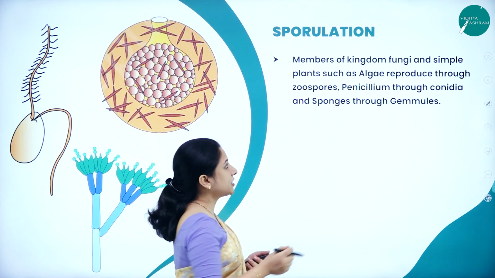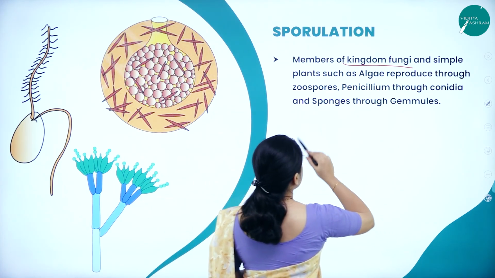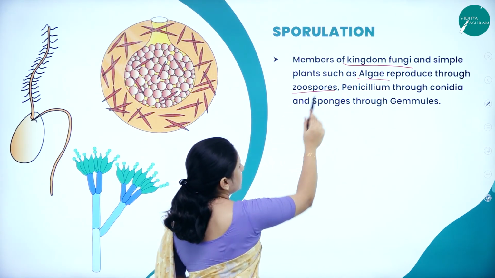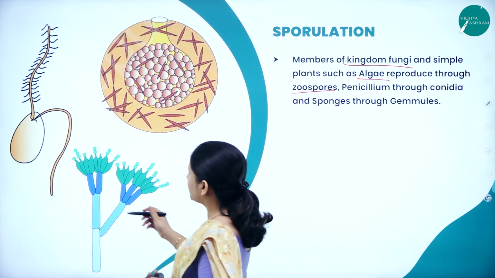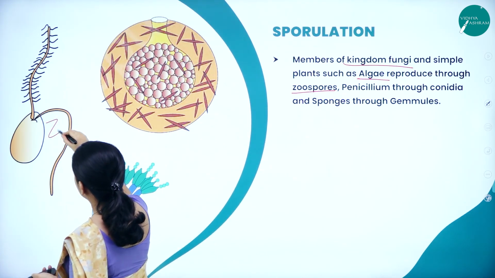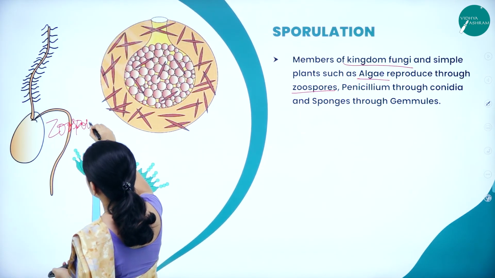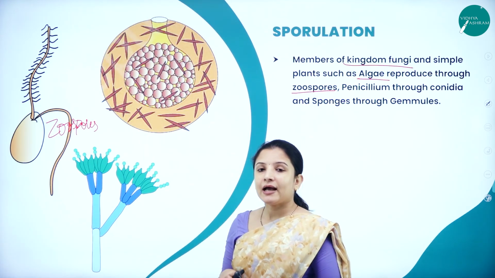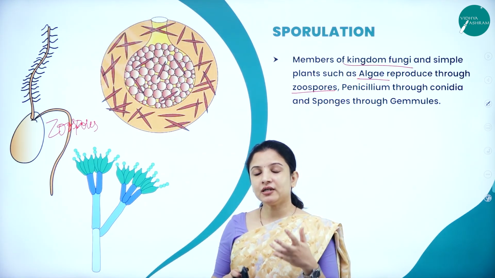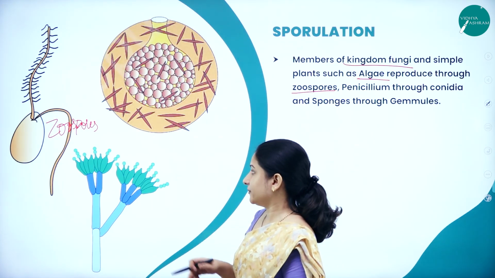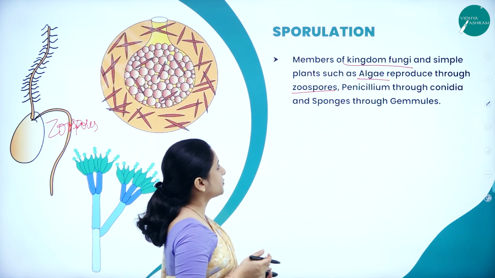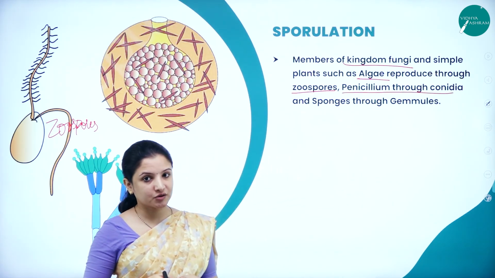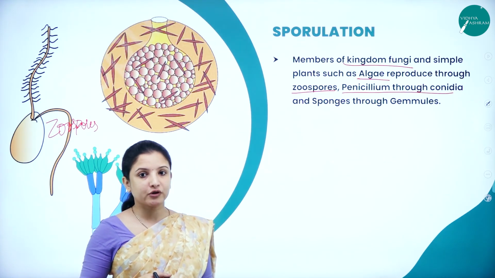The members of the kingdom fungi and some simple plants such as algae reproduce through zoospores. So some of the fungi reproduce by producing zoospores. Zoospores are small kidney-shaped structures with flagella, and they actually require a lot of water medium. So zoospores are one kind of spores that are produced. Algae reproduce by zoospores. Even some of the fungi also reproduce by zoospores.